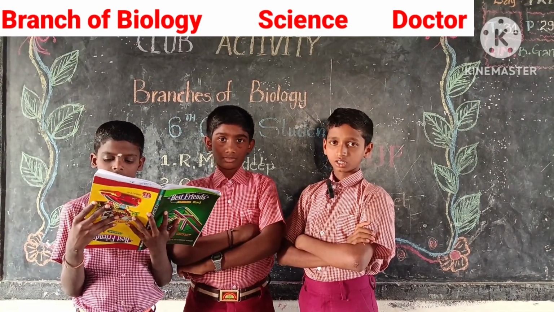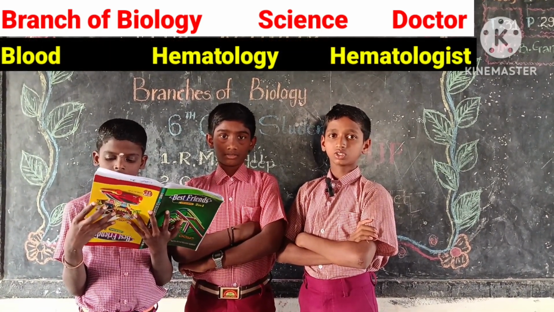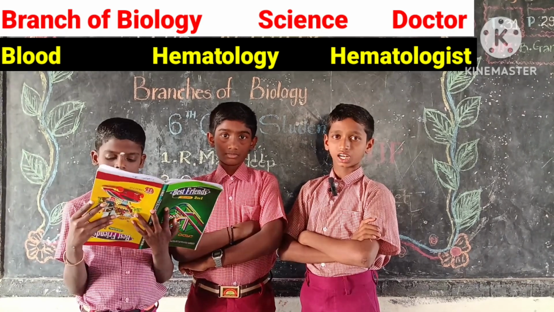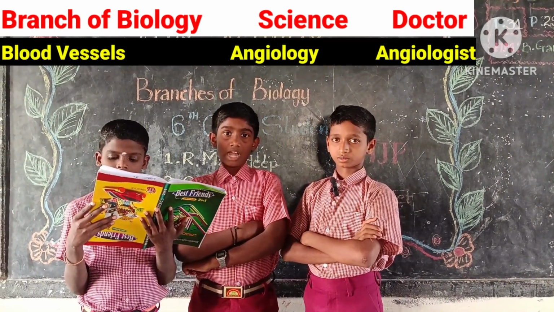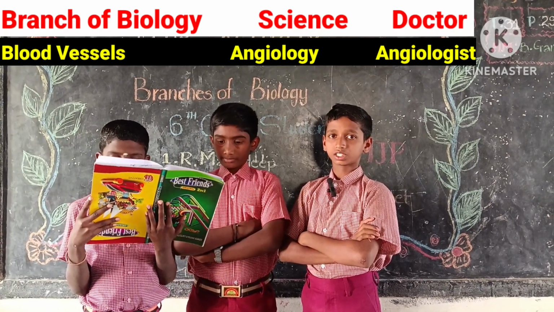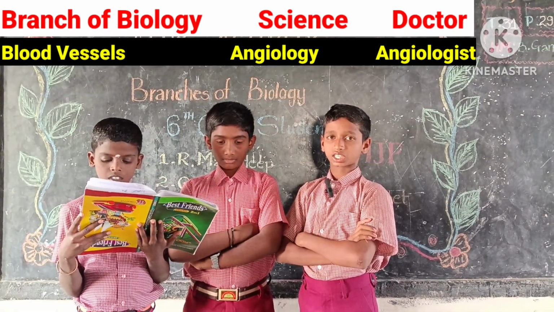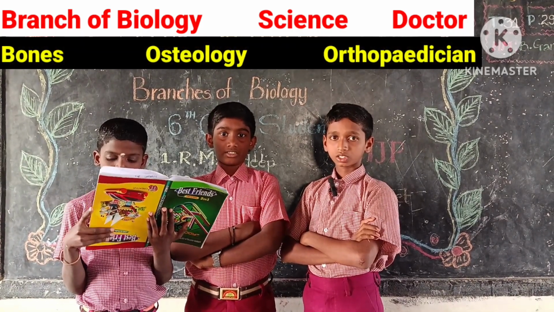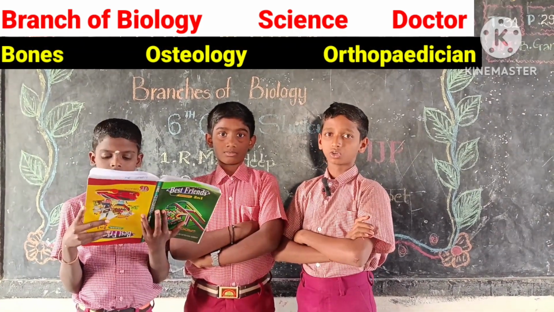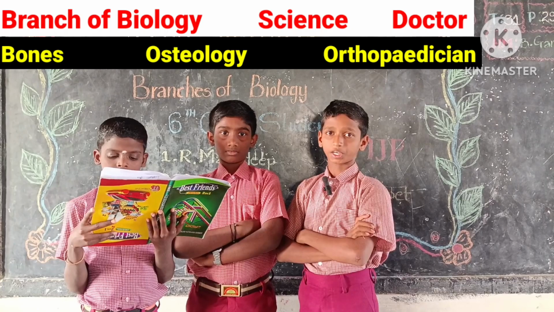What is the study of blood? Hematology. The doctor who deals with blood related diseases is called a hematologist. What is the study of blood vessels? Angiology. The doctor who deals with blood vessel related diseases is called an angiologist. What is the study of bones? Osteology. The doctor who deals with bone related diseases is called an orthopedician.